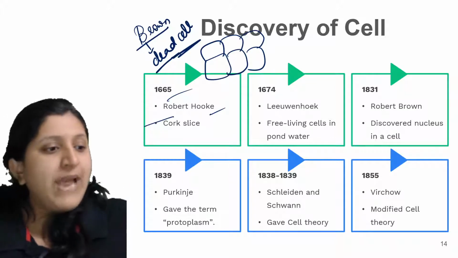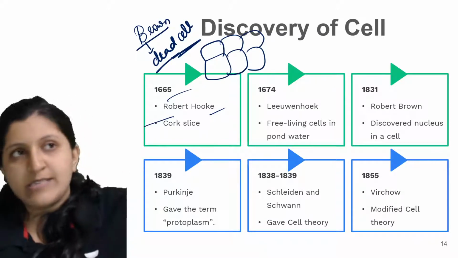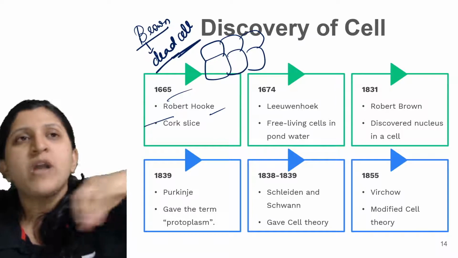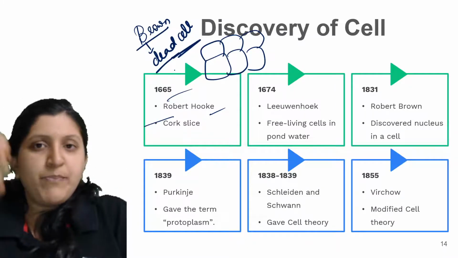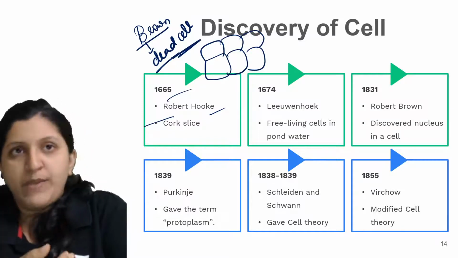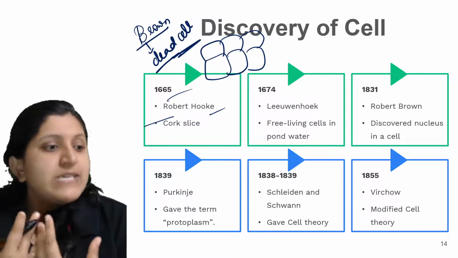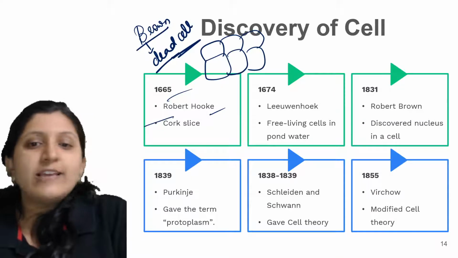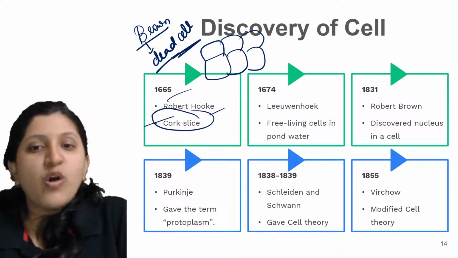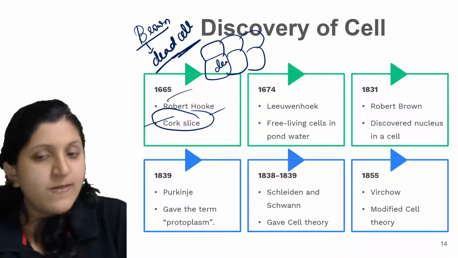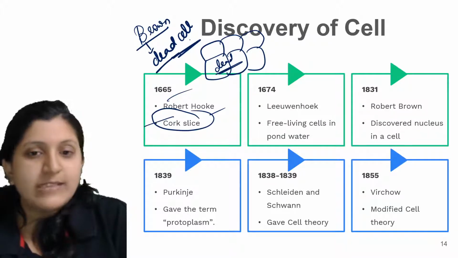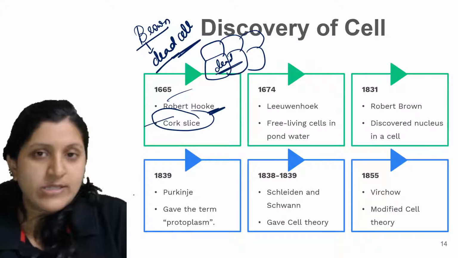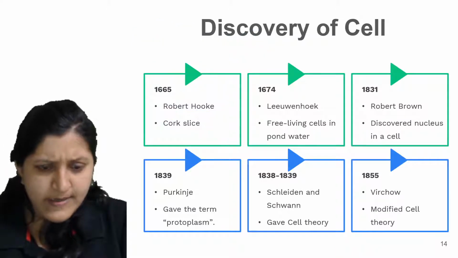Or if a plant is dried, if it has fallen, or we cut pieces of a plant or a tree, which is basically a dead one, then in that case you can find a cork slice. A cork slice has many dead cells, so he observed the dead cells in the brown part. So that is basically Robert Hooke. I'll just erase this.